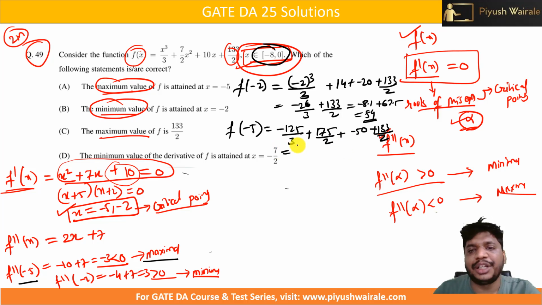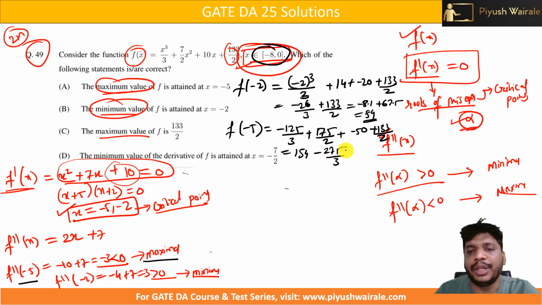You can do the calculation here, and what you are going to get? 175 divided by 2 plus 133 divided by 2 is 308 divided by 2, that is 154. So 154 minus 125 by 3, then we have minus 50. So 154 minus 50 is 104, and that will be minus 275 divided by 3. So if you see, this will be around what?